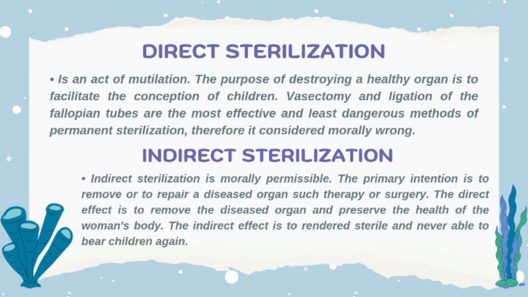First is the direct sterilization. Direct sterilization is an act of mutilation. It means that the purpose of this procedure is to destroy the normal functioning of a healthy organ so as to prevent the future conception of children. Examples of this type of distinction in sterilization, just like what was mentioned earlier, are vasectomy for a man and ligation of the fallopian tubes for a woman. This was considered the most effective and least dangerous method of permanent sterilization.